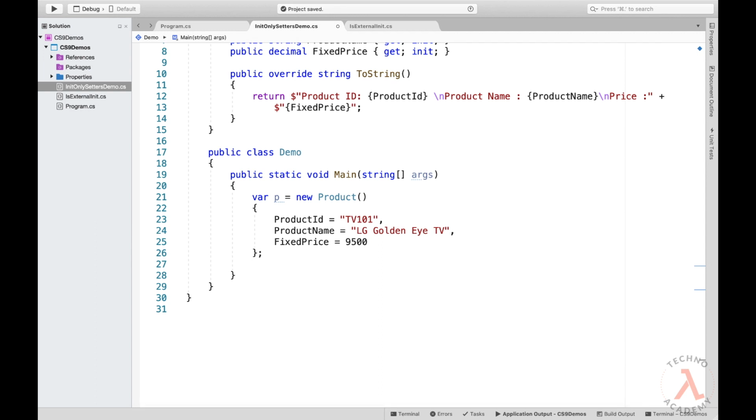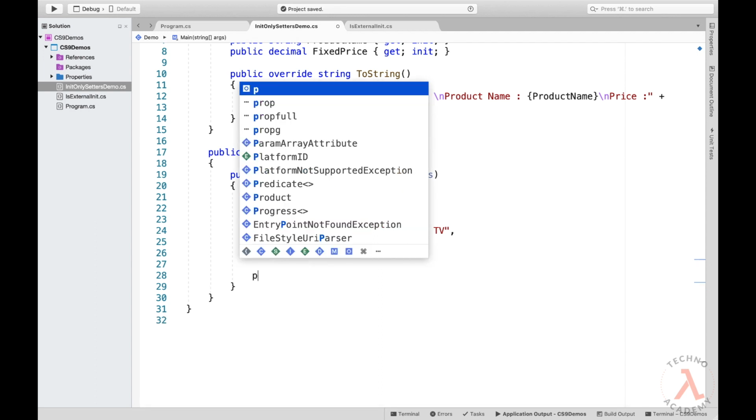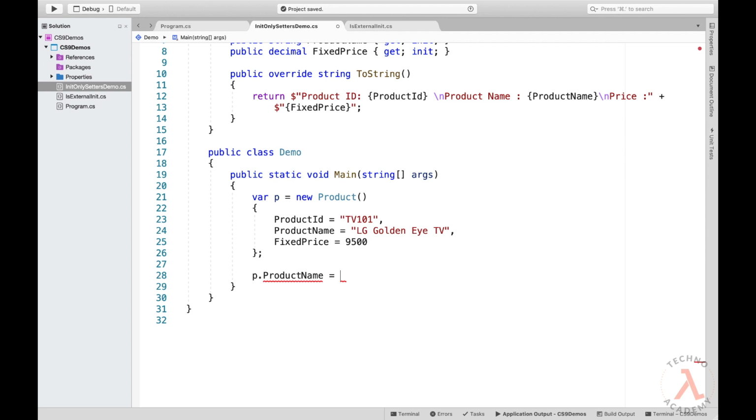Now let me try to change the name of the product. So let me type in p.ProductName equal to, instead of LG Golden Eye, I would like to set the value as Shaker Diamond Eye TV, and we can observe there is an error which states that an init-only property can only be assigned in an object initializer, within the instance constructor, or within the init statements, which means that we cannot set the value for the init-only properties once the property is initialized.